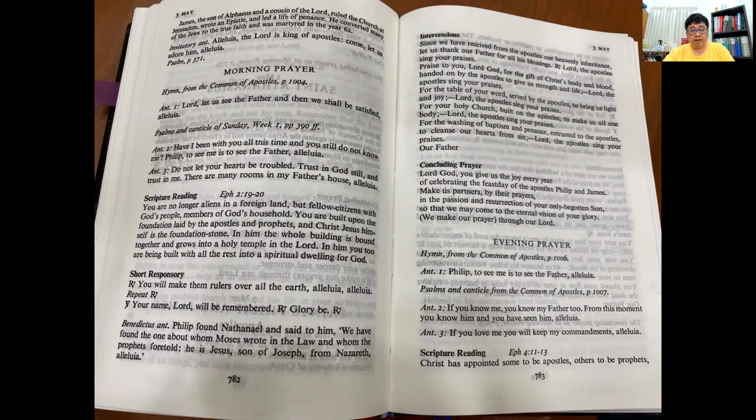And the same thing, the Benedictus antiphon is found here. For the Benedictus, you need to turn to the page where the Benedictus can be found. And after you have chanted or recited the Benedictus, then you come back to the proper page, 782, to recite the Benedictus antiphon.